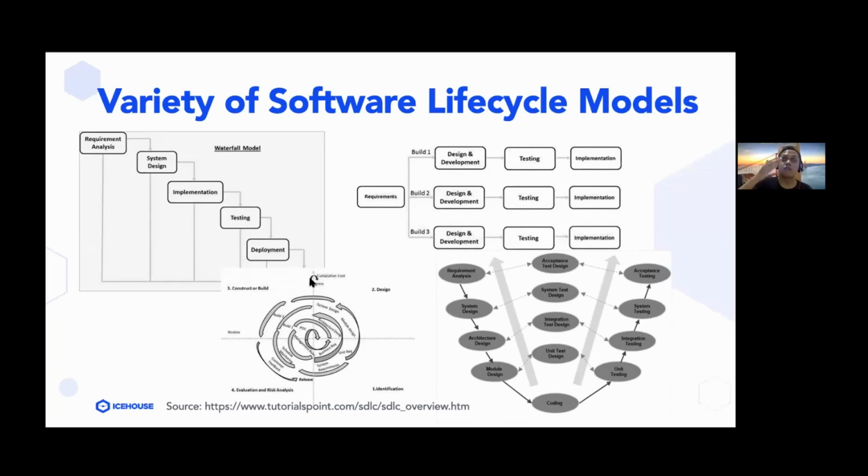Each of these software models has its own specific context that it is fit to be implemented in. For example, if you have a small scale project or a project that needs to be done fast and you can afford to do trials and errors, then you might want to opt for this iterative model right here.